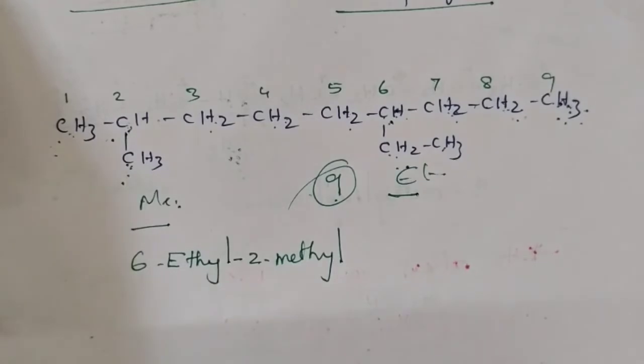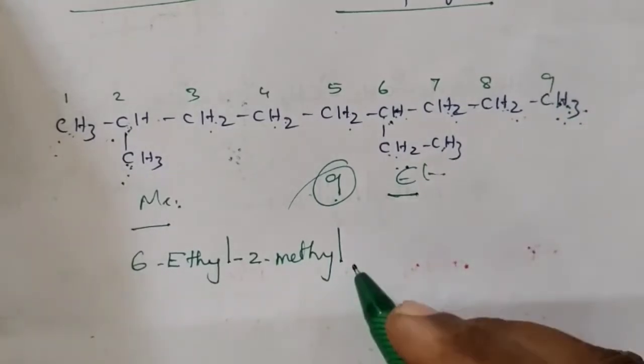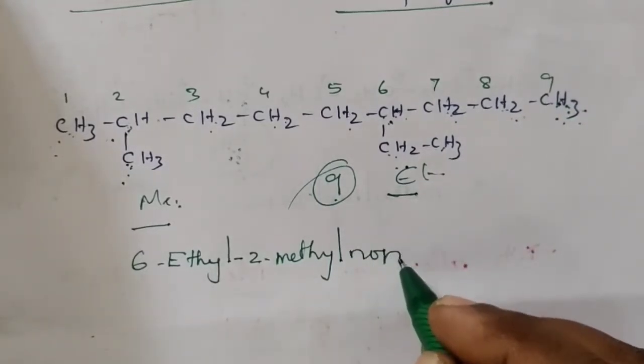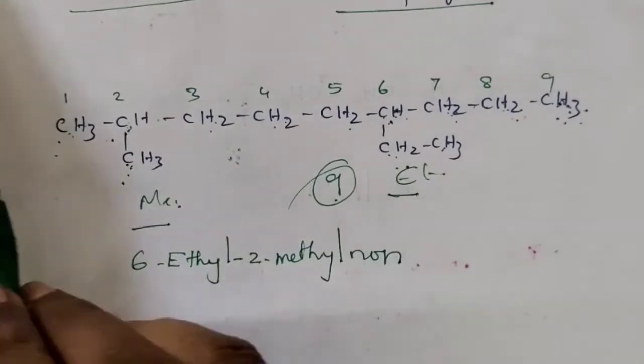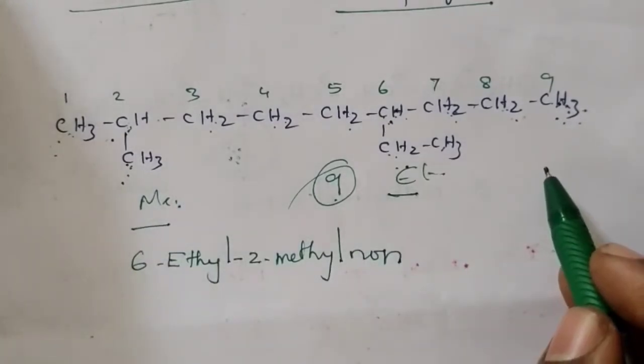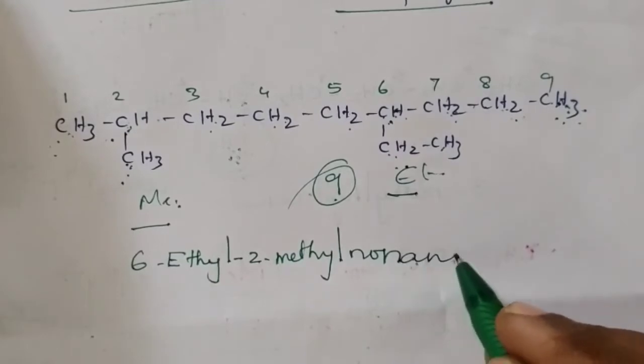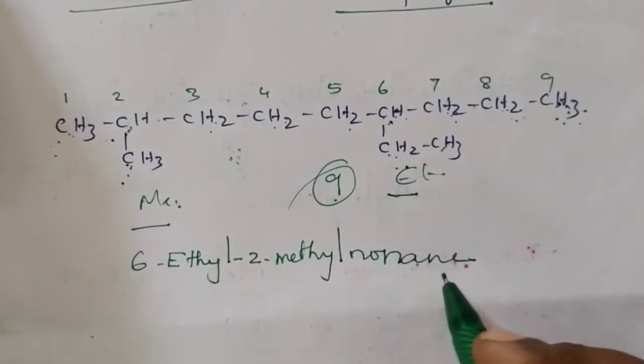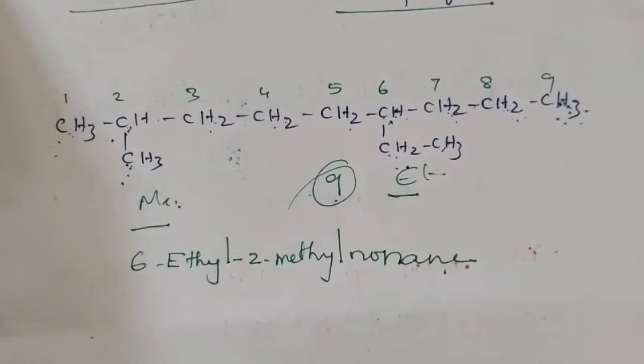Now we have to write the parent. Parent means 9 carbon atoms, so we have to write non. It is a single bonded carbon chain, so we have to write ANE. ANE indicates it is an alkane.